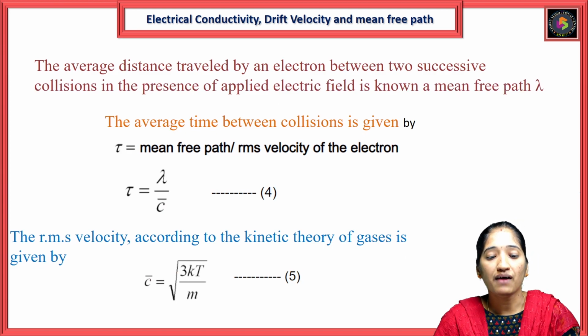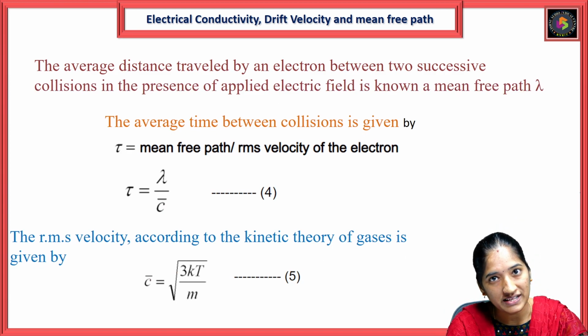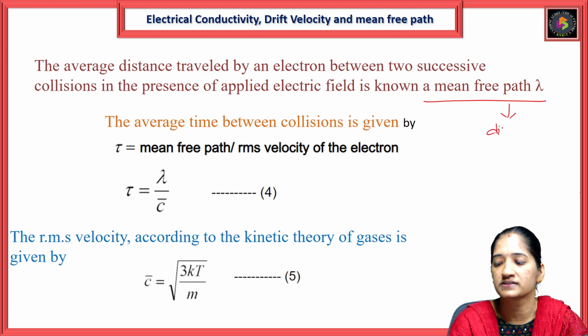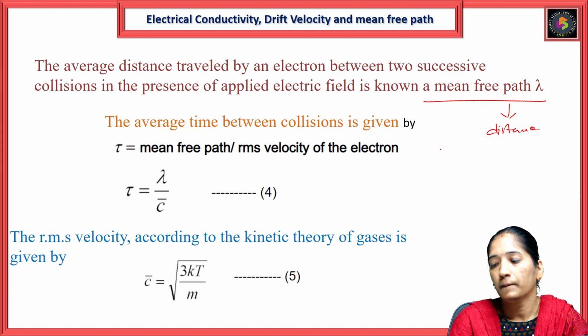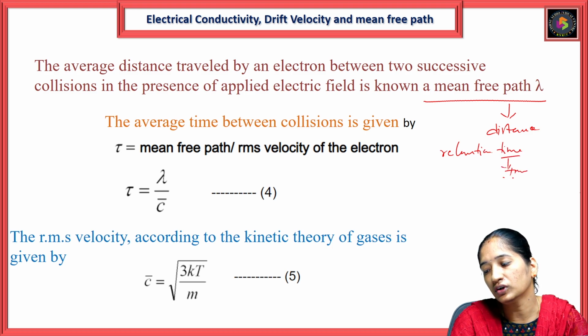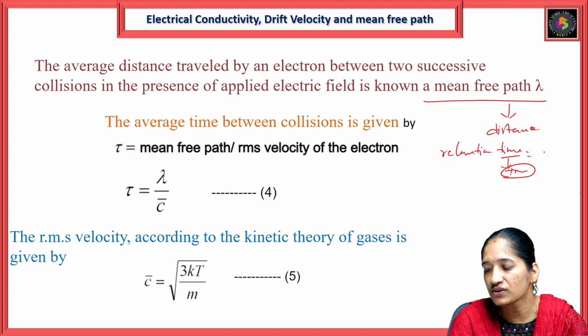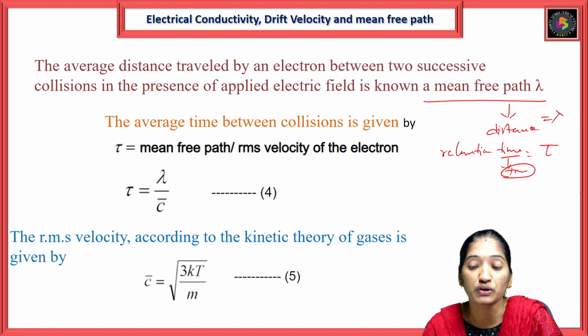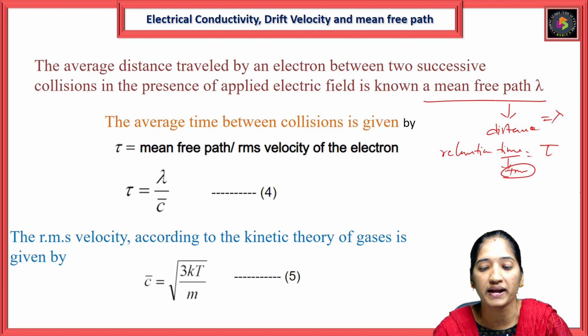The average distance travelled by an electron between two successive collisions in the presence of the applied electric field is known as the mean free path, which is a distance, whereas relaxation time depends on time. The mean free path lambda is the distance travelled by the electron between two successive collisions in the presence of the applied external field.